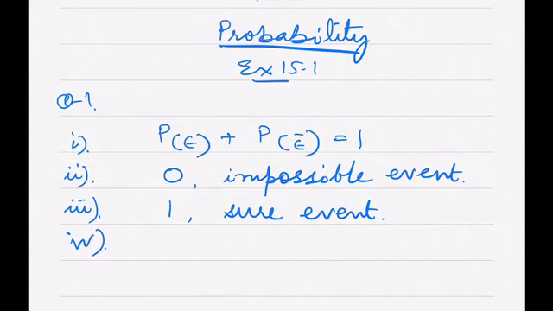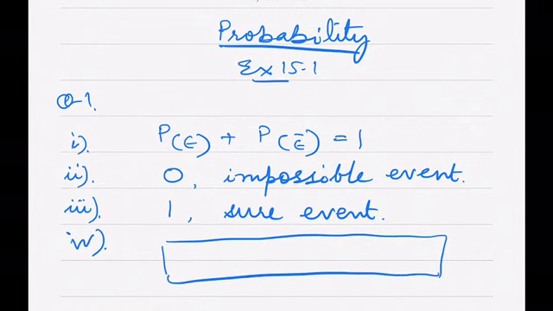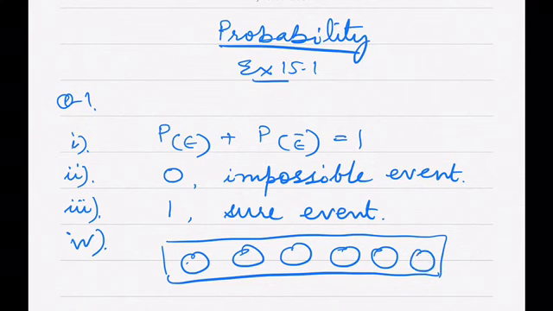Now the fourth part is the sum of probabilities of the elementary events of an experiment is dash. We have done these types of questions a lot, but let me explain here. Suppose I have a bag with 6 balls.